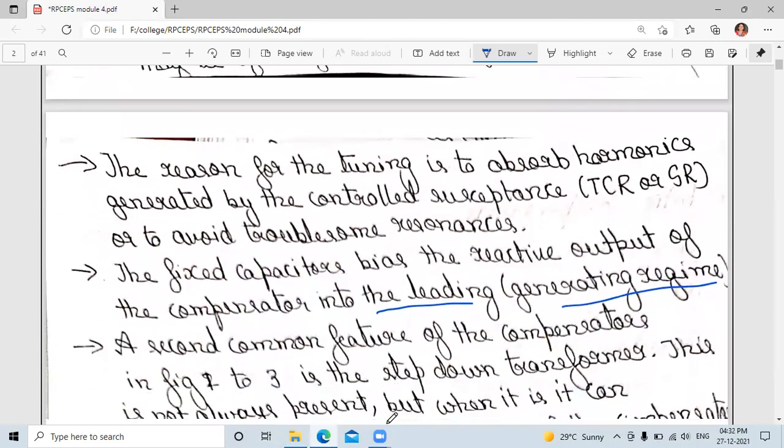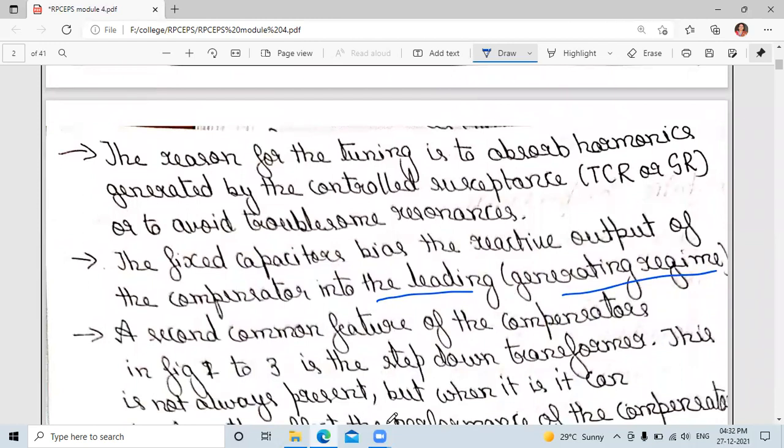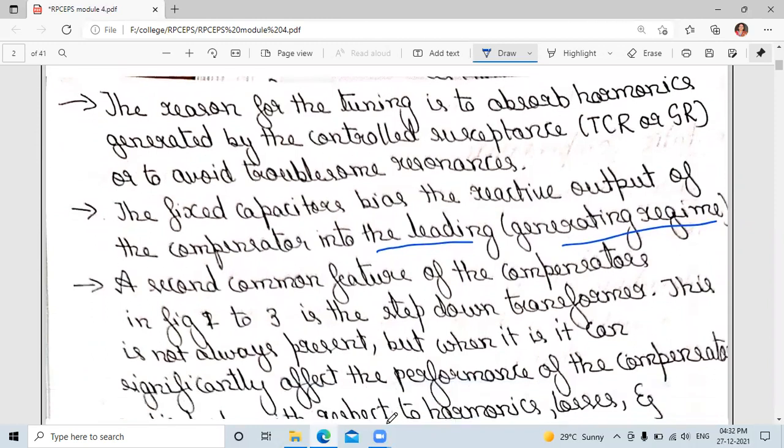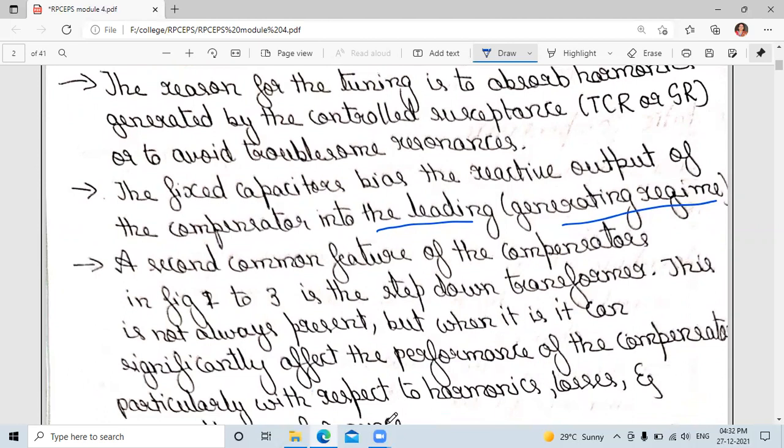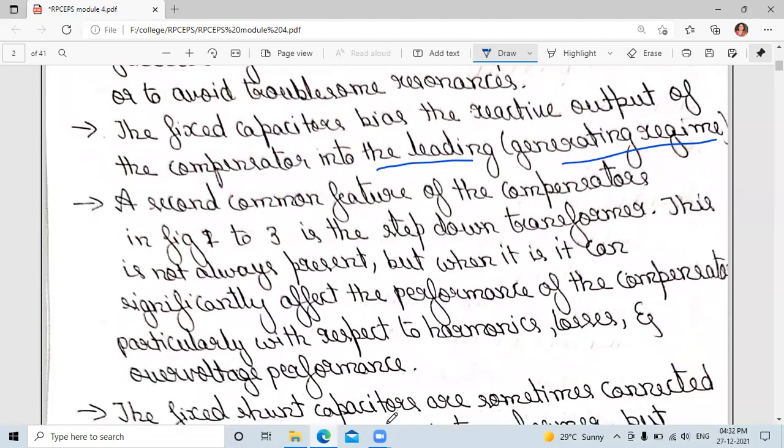The capacitor biases the reactive output of the compensator into the leading region, and we use a step down transformer. Due to that, it can affect the performance of the compensator with respect to harmonics, losses, and also the overvoltage performance.